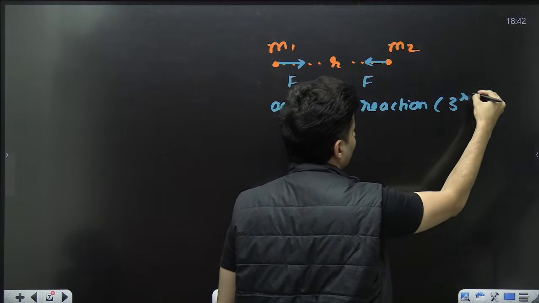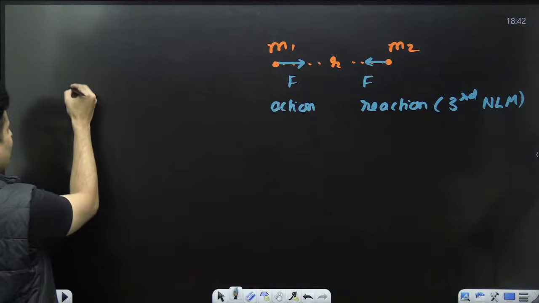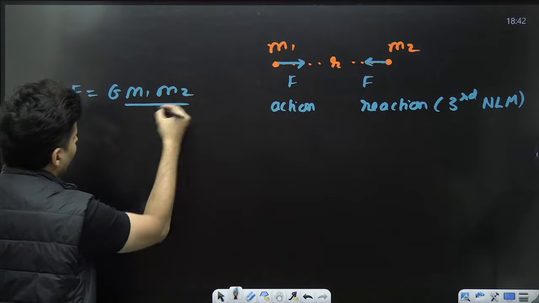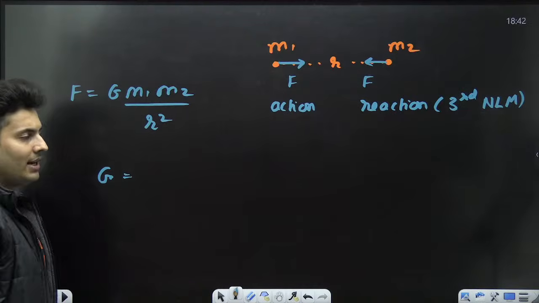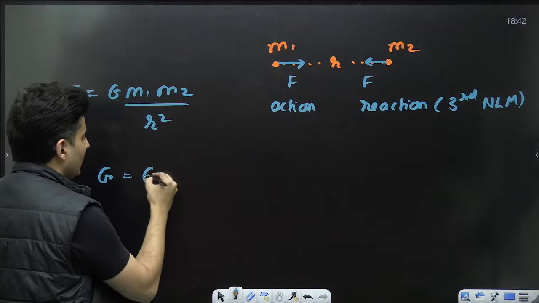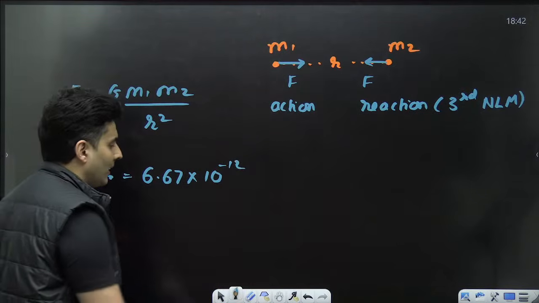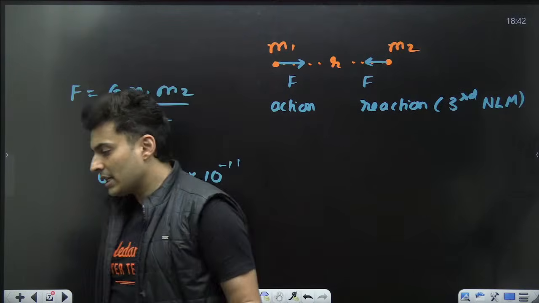And this force is nothing but G m1 m2 divided by r square, where G is the universal gravitational constant whose value is 6.67 into 10 to the power minus 11. So this is your G.